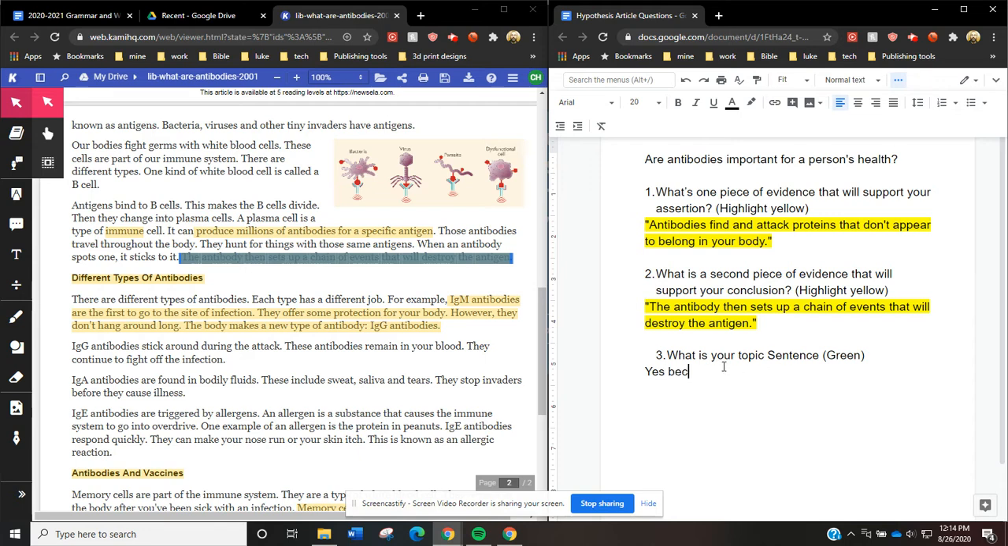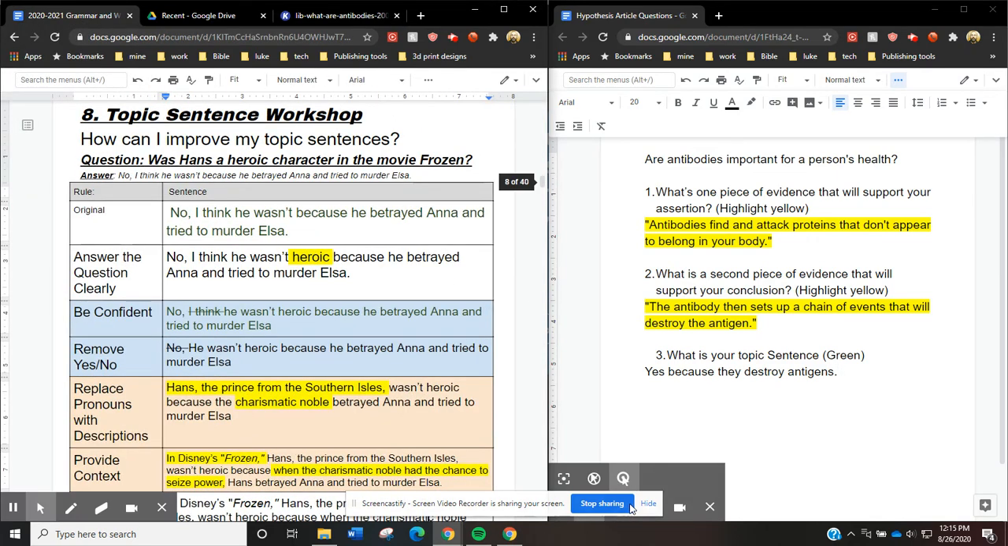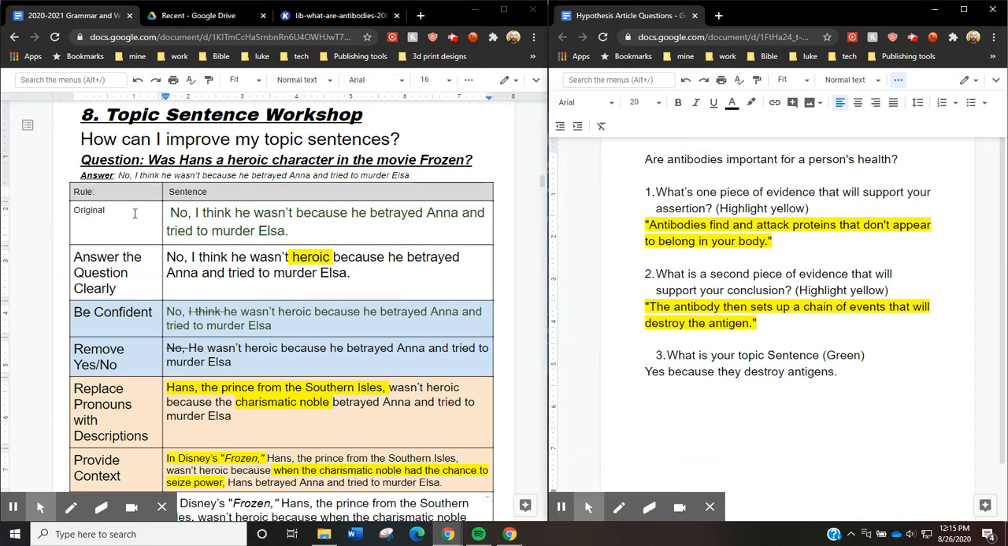So yes, because they destroy antigens. There we go. I have my answer. Now I do have to remember though, I was given rules about topic sentences. So let's go through and start taking a look at my topic sentence rules. I just did notes on this in the topic sentence workshop here. So let's go ahead and take a look and see what I have.